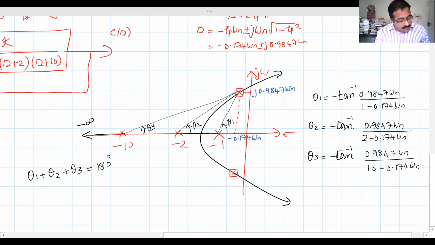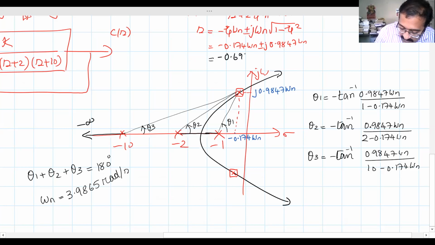If you substitute all these values for theta 1, theta 2, and theta 3 and solve, you will get your omega n value as 3.9865 radians per second. Now we can substitute this value here. So what will be the dominant poles? Substituting that, you will get dominant poles as minus 0.6936 plus or minus j 3.9256. This will be the dominant pole.